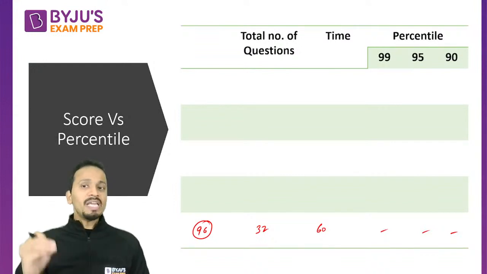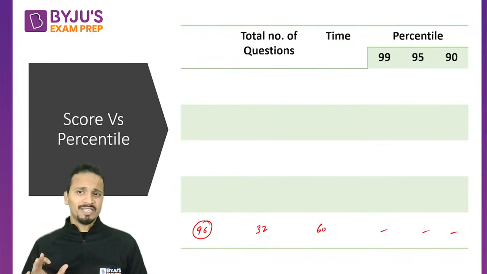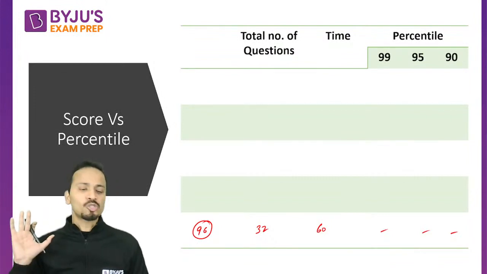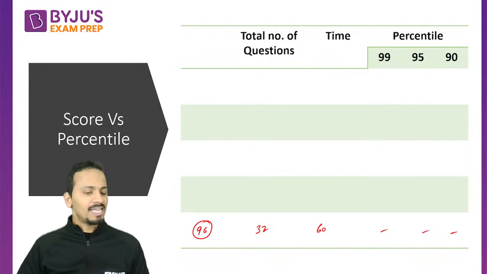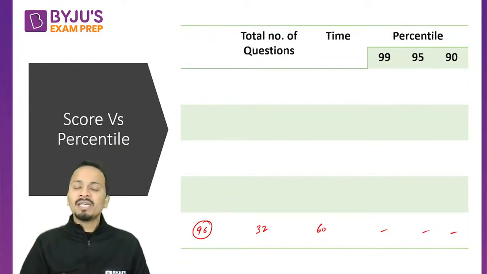If you want to be among the toppers, you have to score 99 percentile. So how many marks will you have to score out of 96? Any guesses? Riyansh, Himanshu, Shubhraj, Lovepreet, any guesses you want to make? 99 percentile means I have to be among the toppers. So out of 96, how much should you be targeting to score 99 percentile?